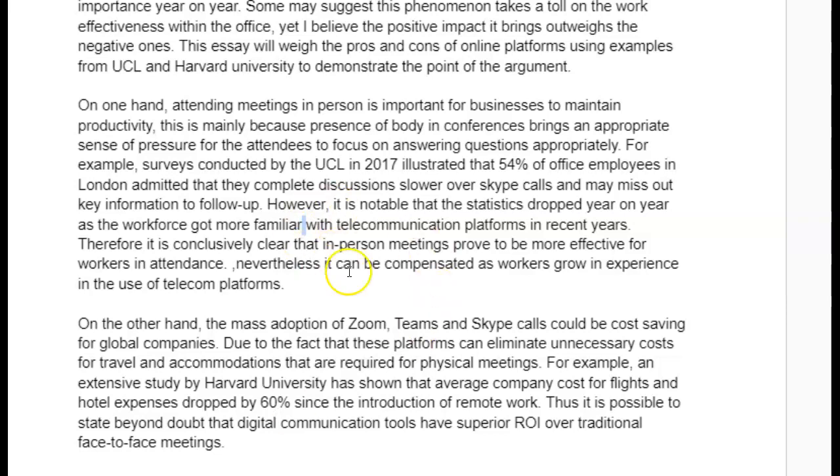So when you look at it in that sense, what could you say? Why is the shift to online communication bad? Well, because we don't have that sense of camaraderie that we used to have when we would meet in person. We don't create personal connections with our colleagues. Everything is much more kind of antiseptic when you're sitting in front of a screen and everyone is in a little square in front of you. That's why this shift is bad.